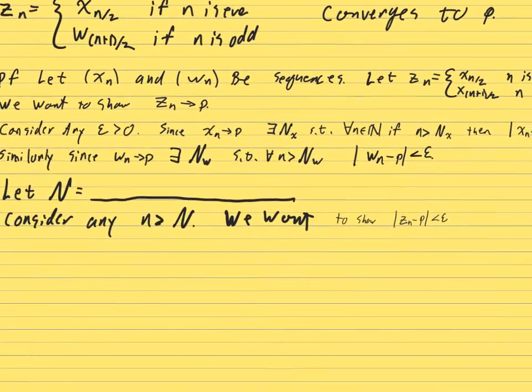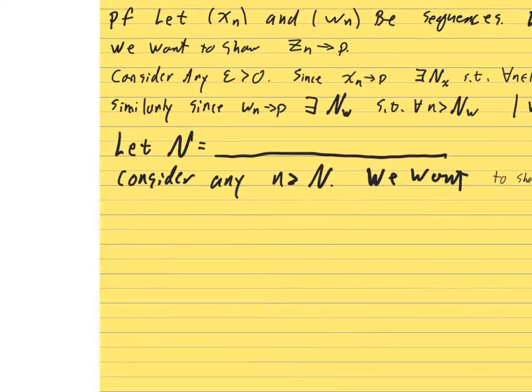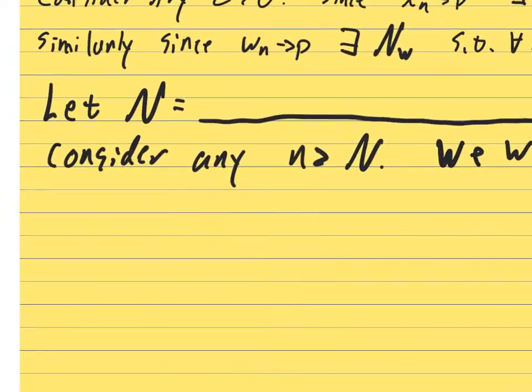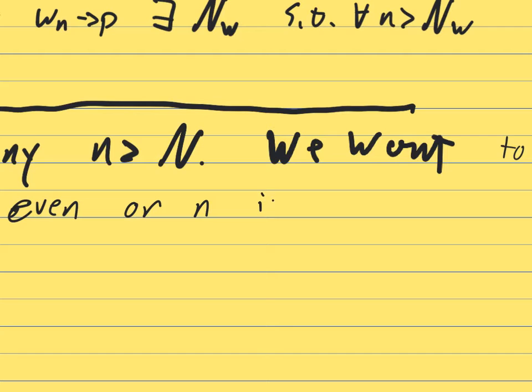Well, remember what z_n is. There are cases. Those cases might break down how the proof should proceed. Either n is even or n is odd. So there are two cases.